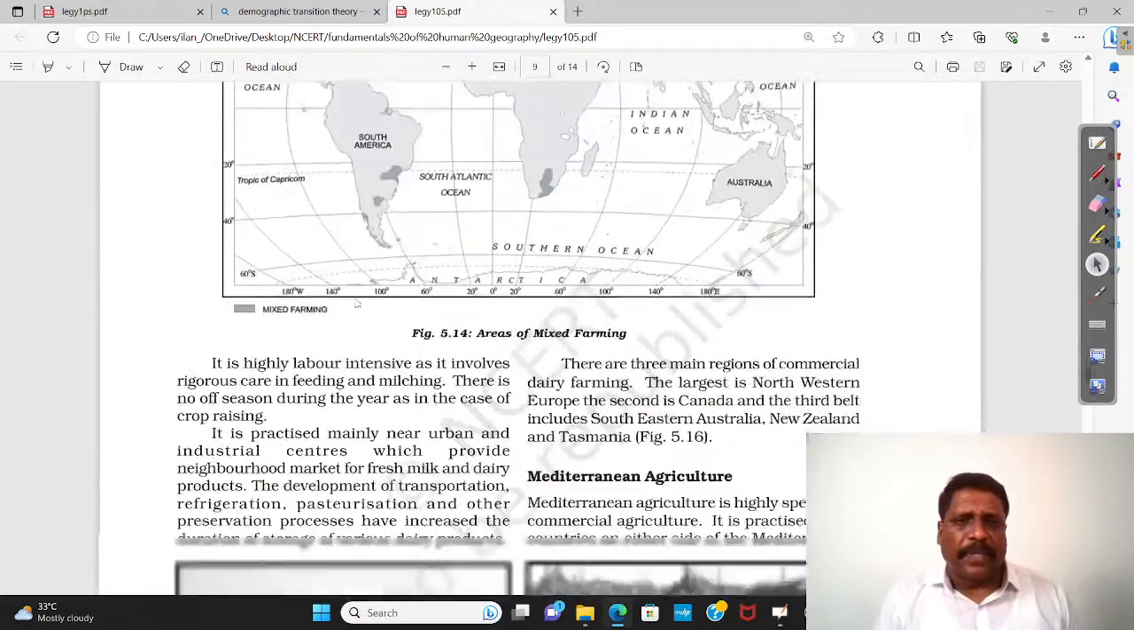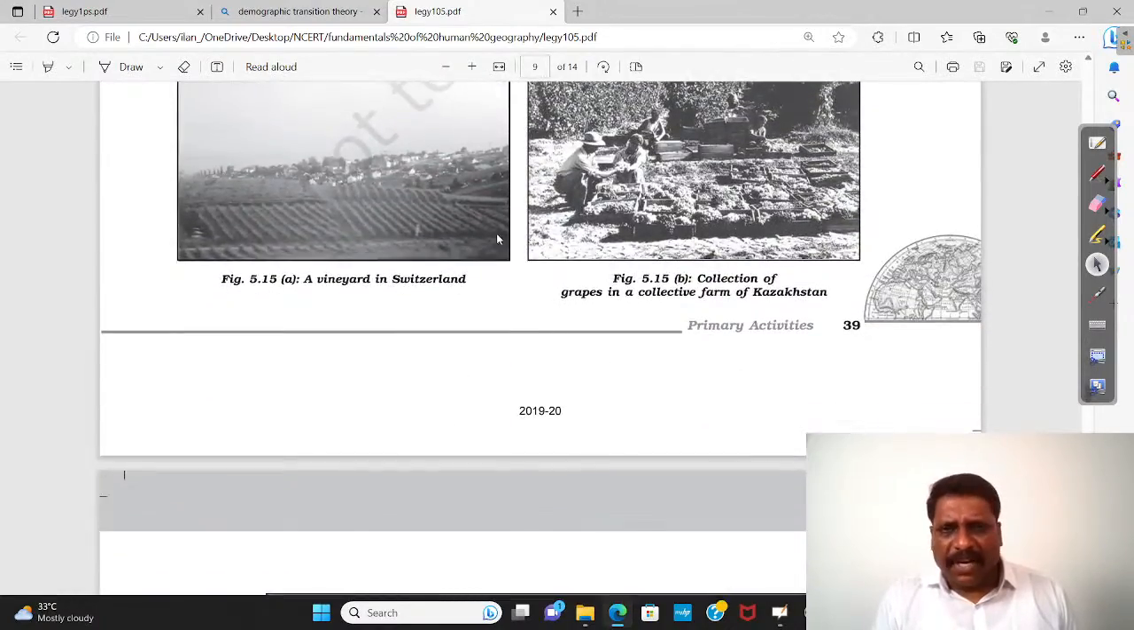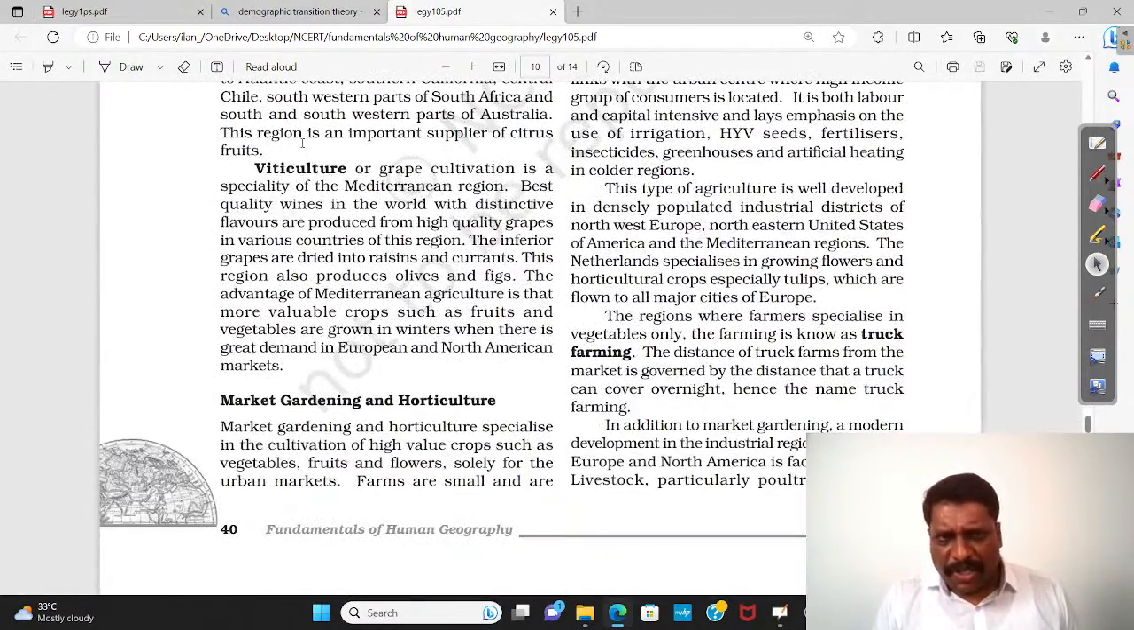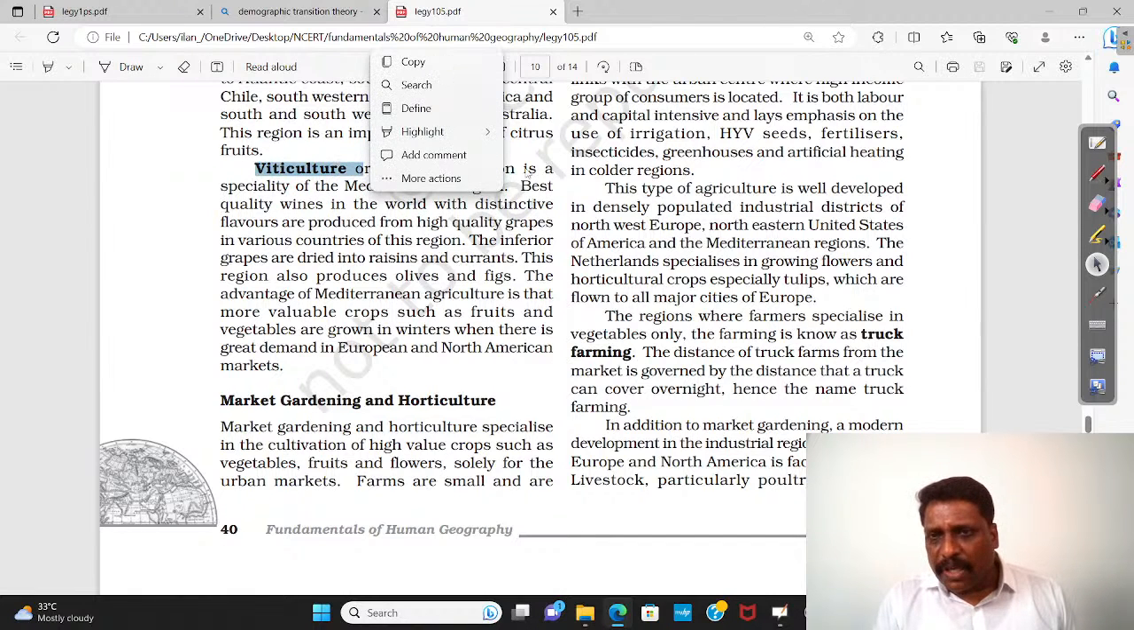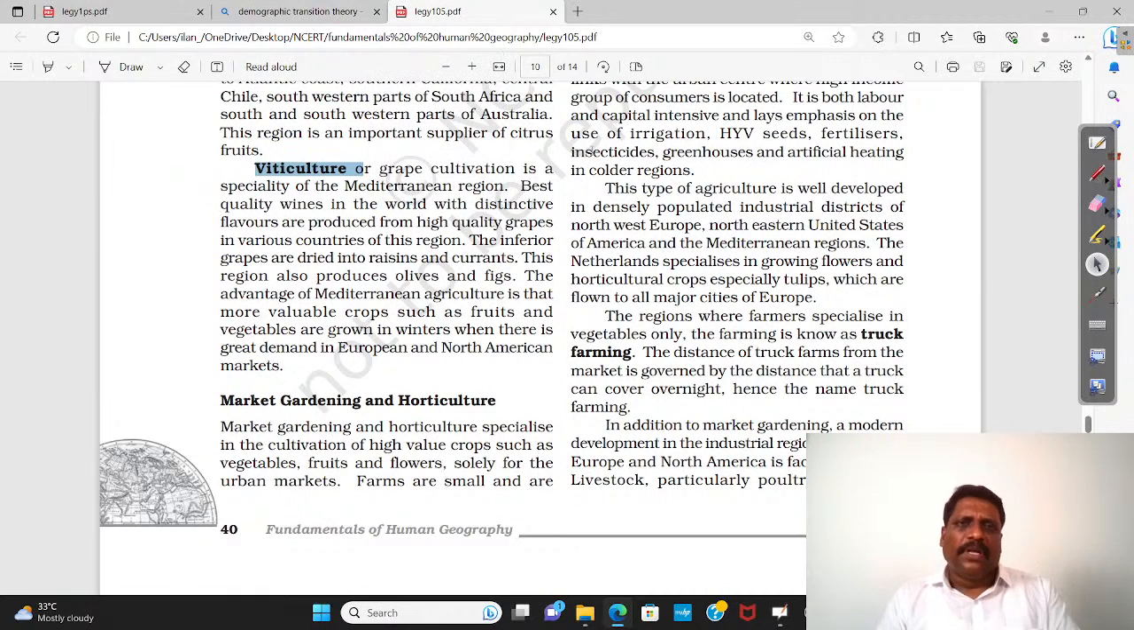Okay, right. Mediterranean agriculture and all, I am not touching it. And wherever bold letters and italics are given, kindly just see what exactly they are. Because somewhere they say the Mediterranean region is known for viticulture. What is viticulture? Viticulture is more like grape cultivation.